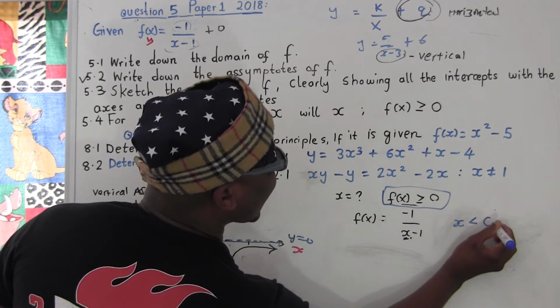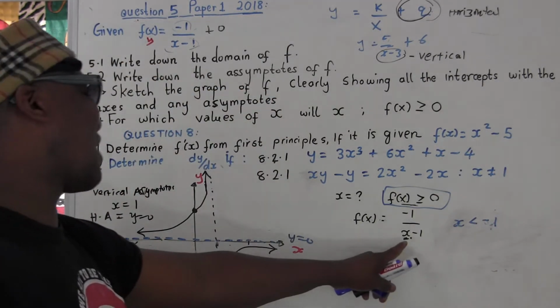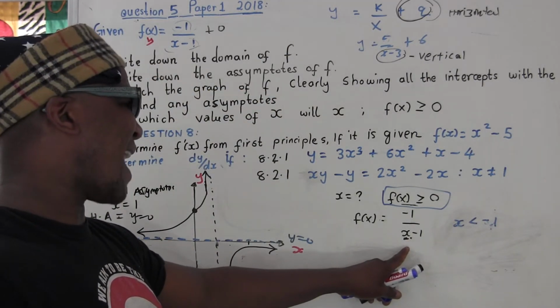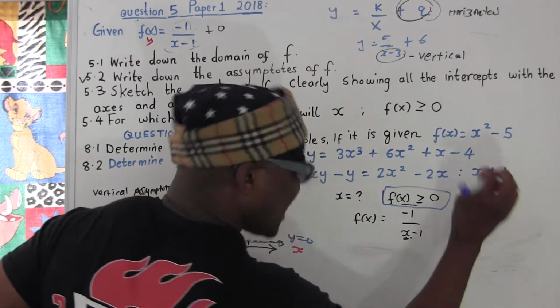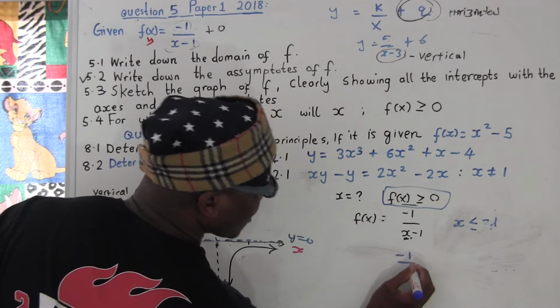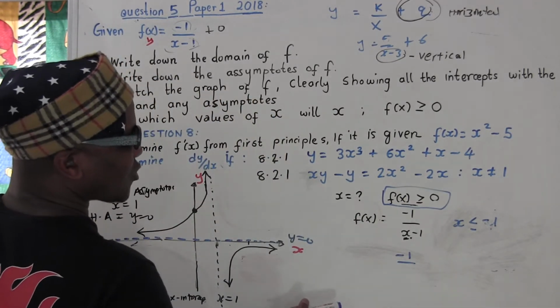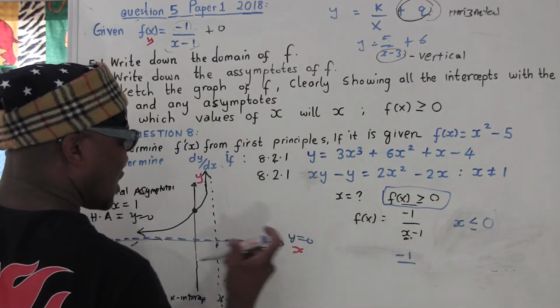Not even equal, because if it's equal to negative 1, it does work. Less than or equal to negative 1. Even if it's equal to negative 1, it's going to work. For example, even 0 is also going to work. Excuse me, less than or equal to 0, my apologies. Even 0, because if you put 0 here, look.